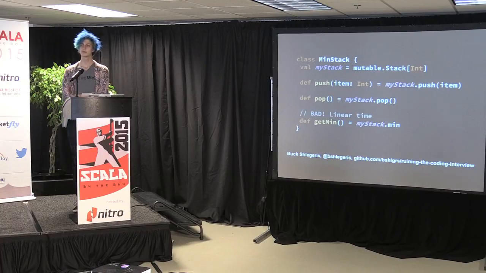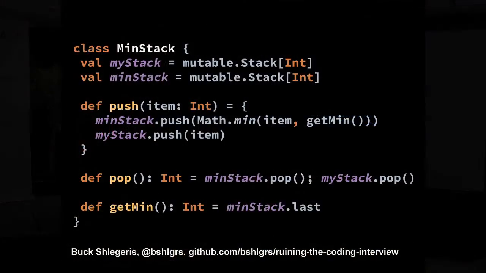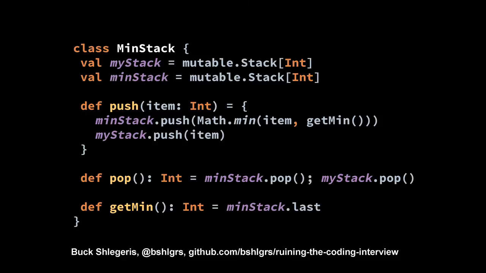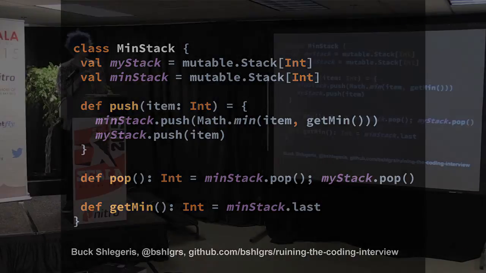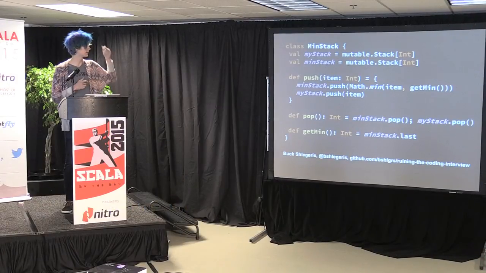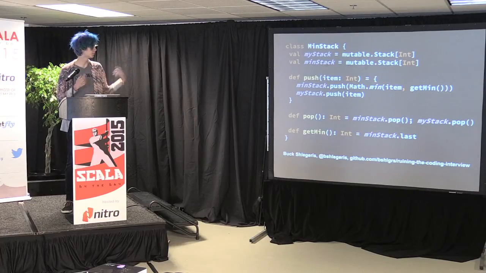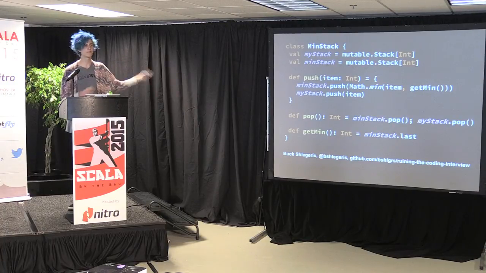Yeah, go to it. Second stack. Yeah, you want a second stack that's like this. So the second stack is going to maintain the smallest thing that you've seen so far. Every time you push, you see if the minimum has changed and push the minimum to this second stack. And when you pop, you just pop both. And this means it's constant time for both.